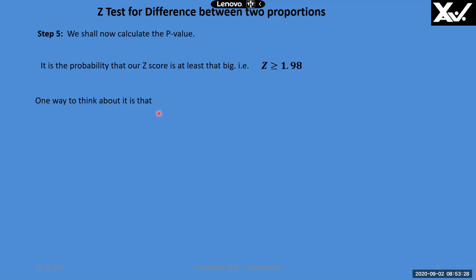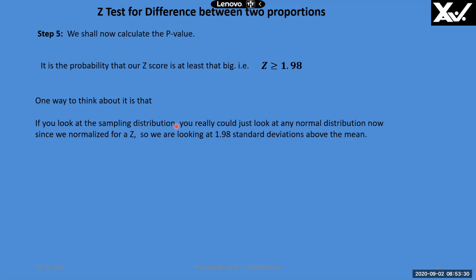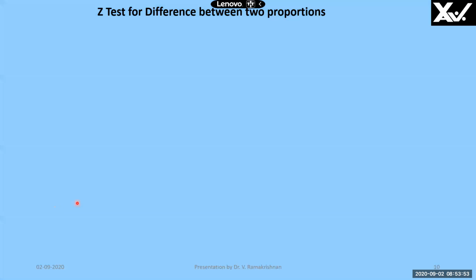One way to think about it is that you look at the sampling distribution. In fact, you really can look at any normal distribution because you have normalized the Z value. We are looking at 1.98 standard deviations above the mean. Right? So this is a normal distribution. Z equal to 1.98 above the mean is here. So we have to find out the area to the extreme, to the right of the Z value. That red area is the P value.